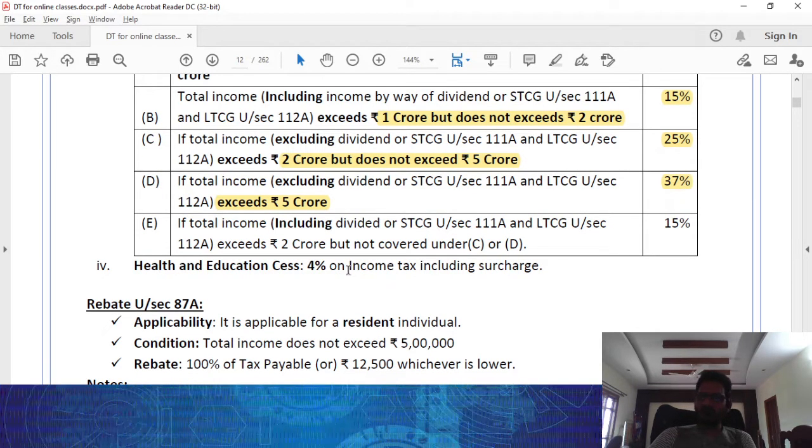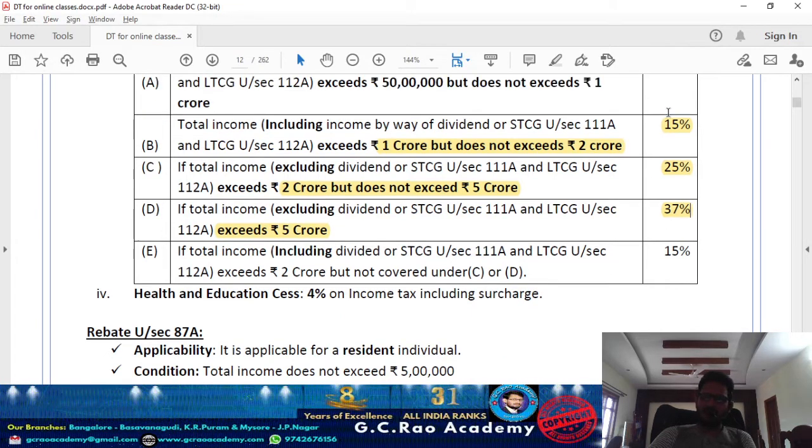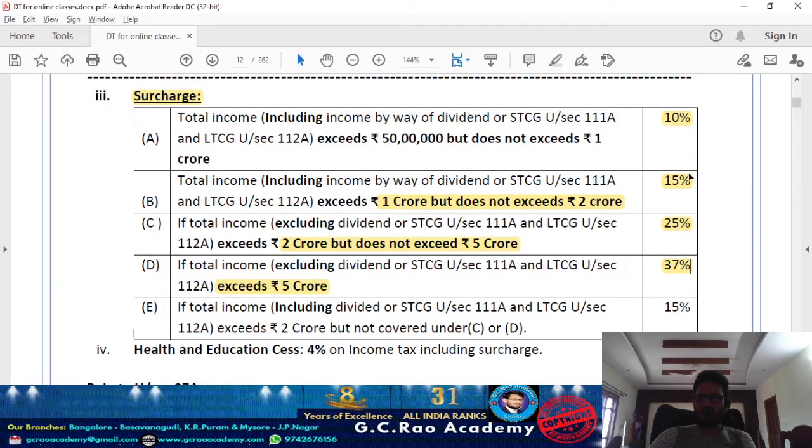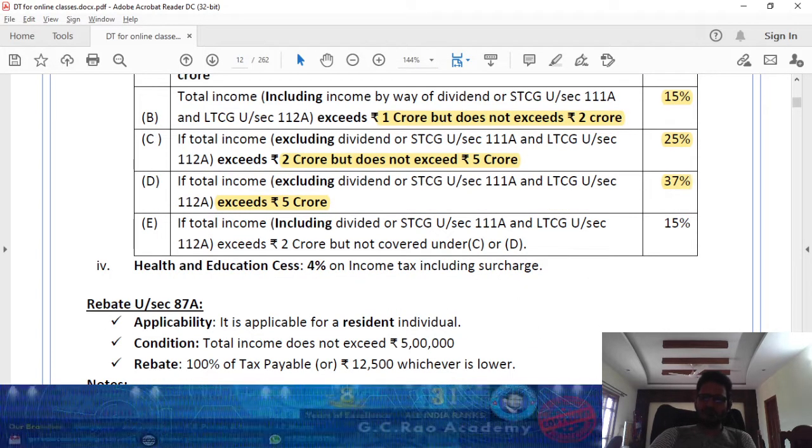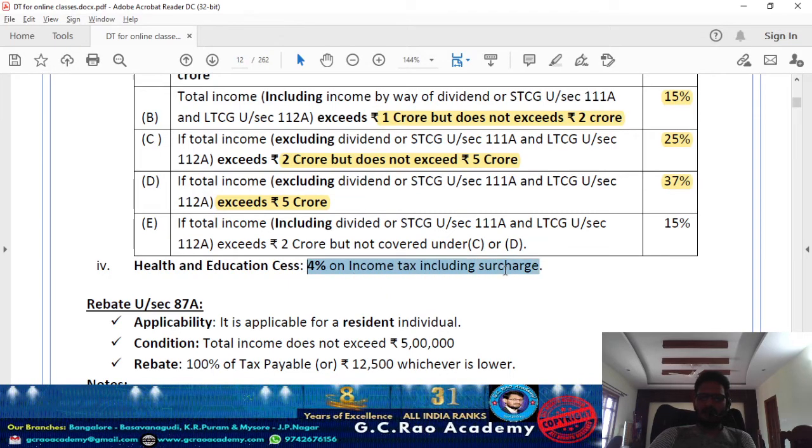Next, sir, what is the tax on total income plus whatever else is applicable; depending on the total income, we need to add the surcharge at the applicable rate. This surcharge rate you need to apply on the tax on total income. Now, on the total of the tax on total income plus surcharge put together, health and education cess (HEC) we are going to levy at the rate of 4%.